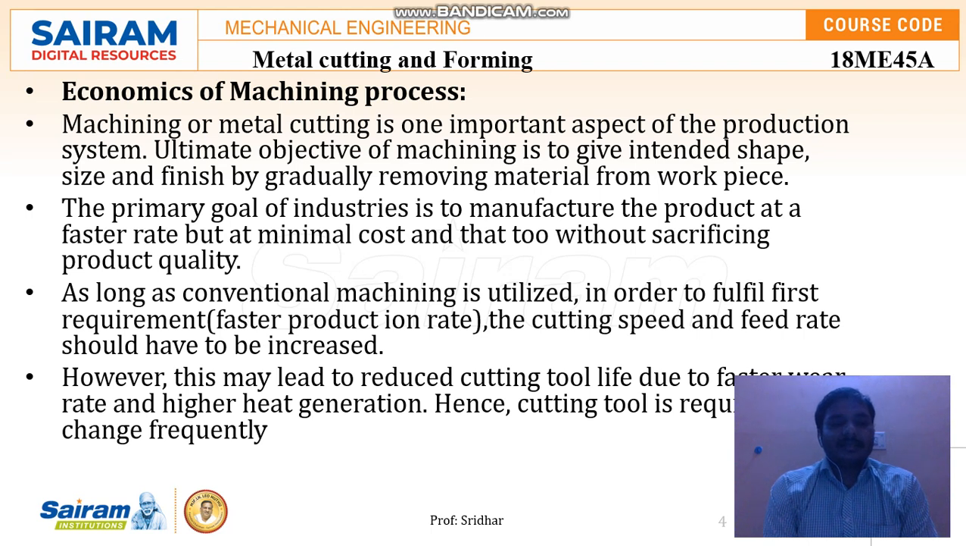Next, as long as conventional machining is utilized to fulfill the requirement of a faster production rate, the cutting speed and the feed rate also have to be increased. So in order to get a faster machining process, automatically we need to give more cutting speed and feed rate to remove the material quickly.